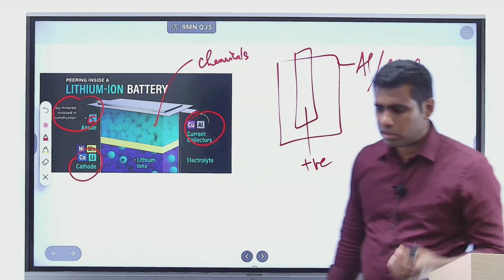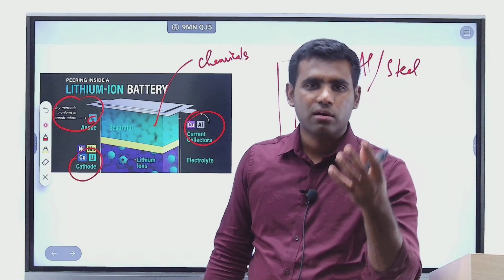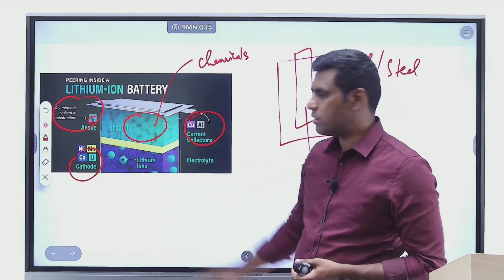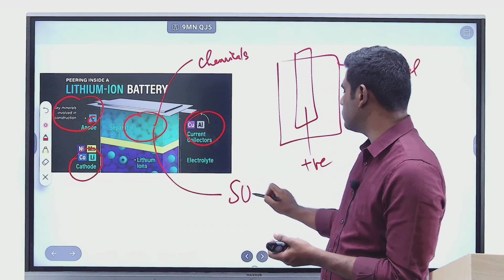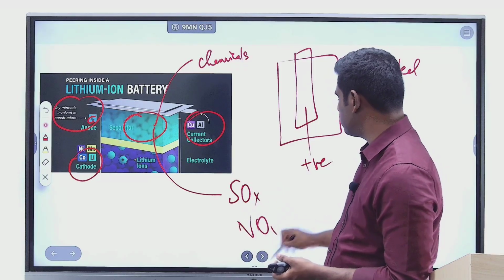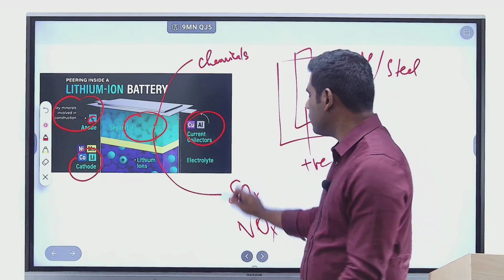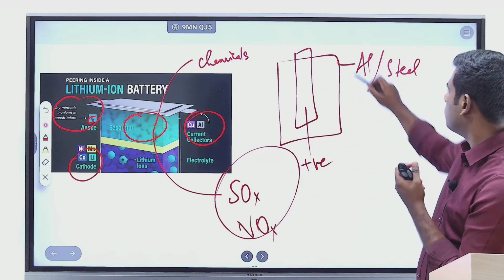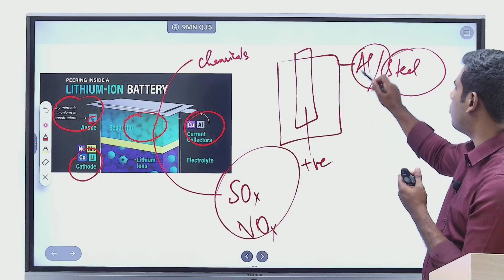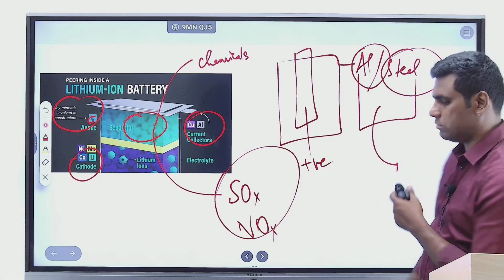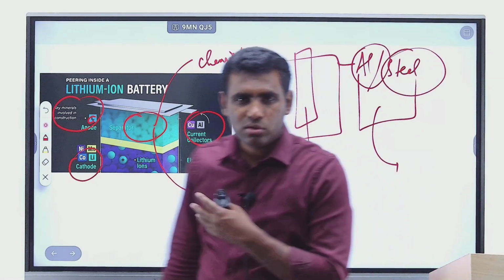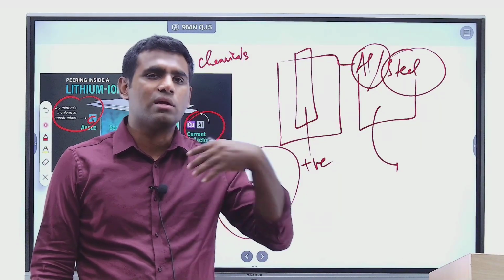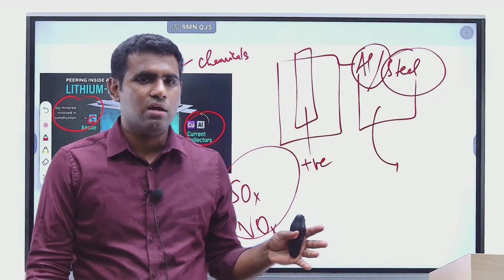As a result of explosion or catching fire, the sulfur which is there in these electrolytes forms sulfur oxides, and it forms nitrogen oxides, okay? It emits greenhouse gases. And if leaching takes place, aluminum and iron, which is there in steel, get added to the water table, right? So trace amounts of aluminum and iron will be consumed by the people in and around the landfills, okay?